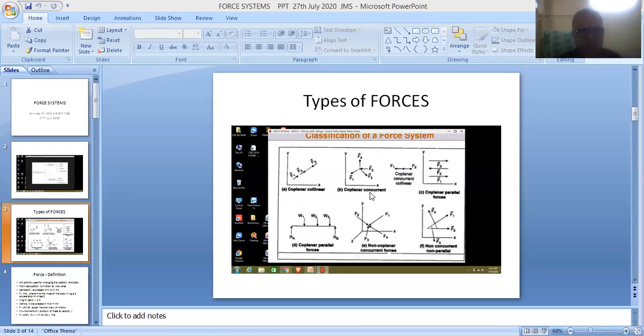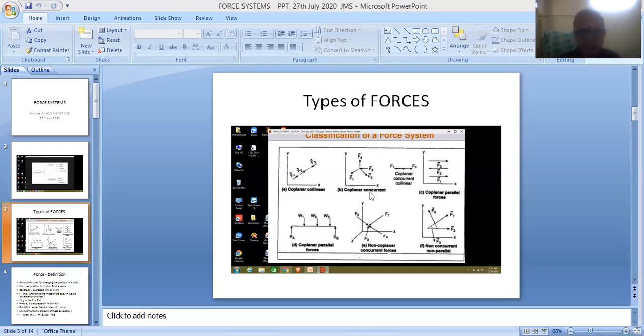These forces satisfy both conditions. On one hand, they fall in the same plane, and on the other hand, they act at one particular point. Therefore, they are called coplanar concurrent forces.